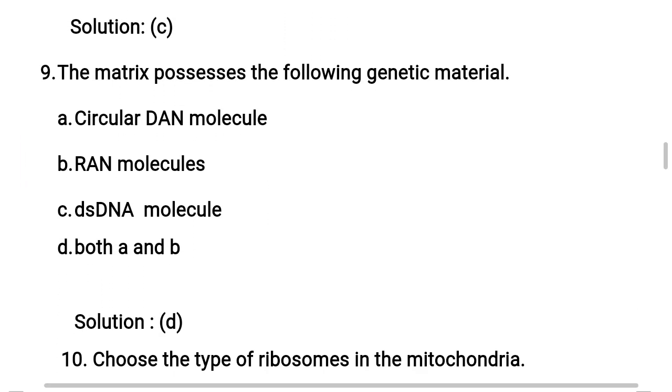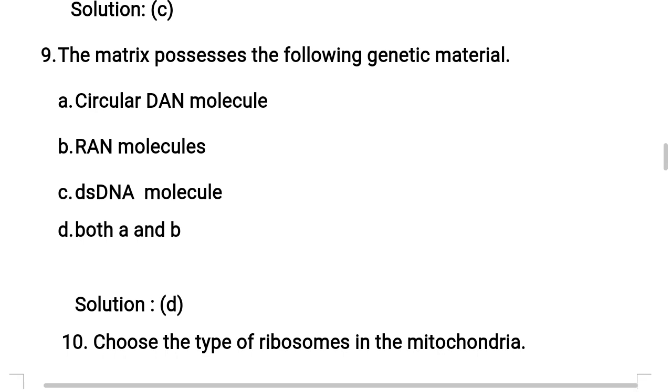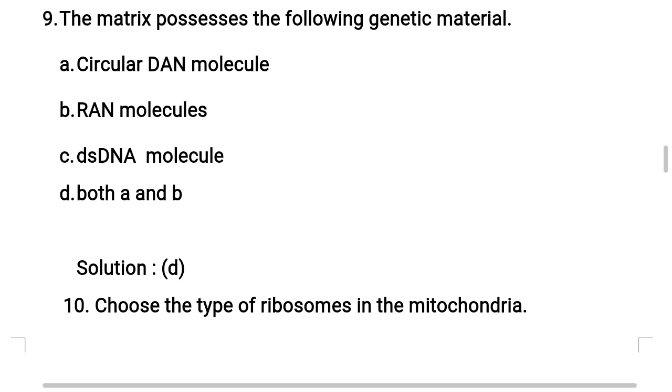Now going to next question, ninth question. The matrix possesses the following genetic material. You know students, just now we had a discussion in the above question. The inner compartment is called the matrix. Matrix is having specific nature. So now let us see what those are. Option A, circular DNA molecule. B, RNA molecules. C, double stranded DNA molecule. D, both A and B.